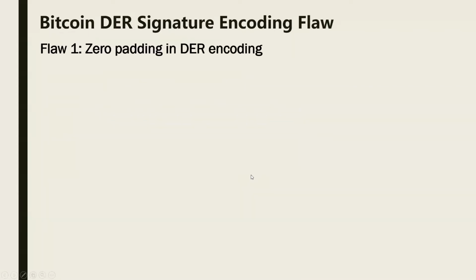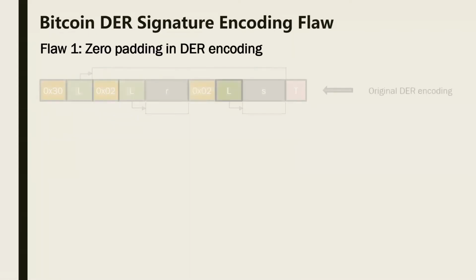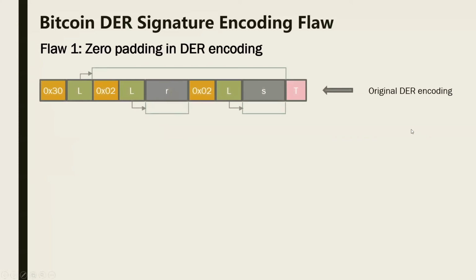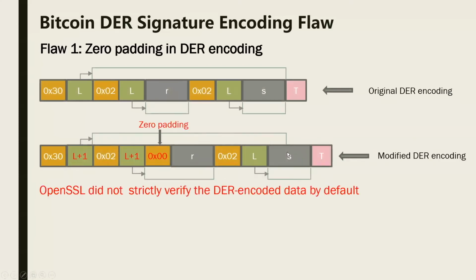So how does the first flaw work? Here is the original DER encoding, and the attacker can add 1 byte of yellow padding in front of the R. Because R is an integer, adding zeros in front of it, the value remains the same. And here we add 1 to the L for the length.